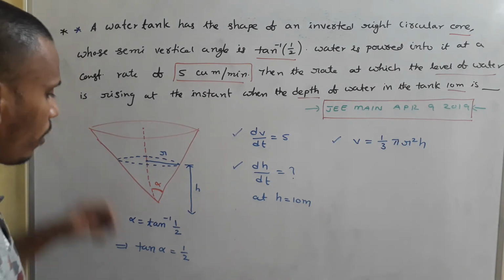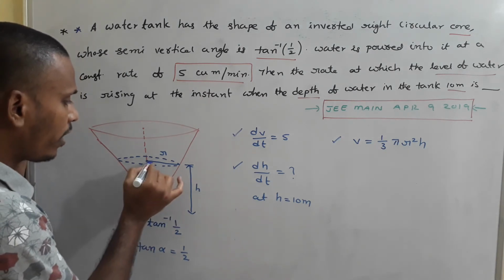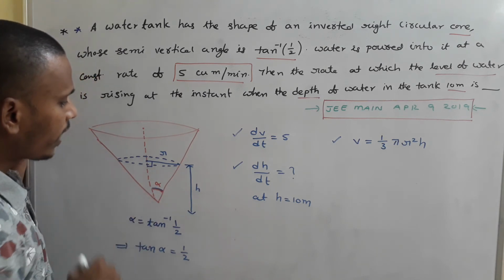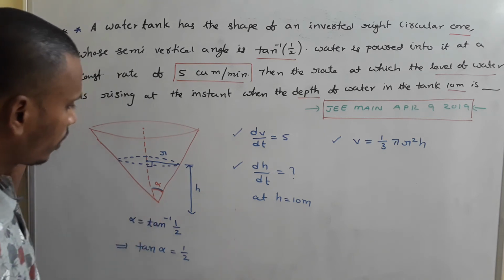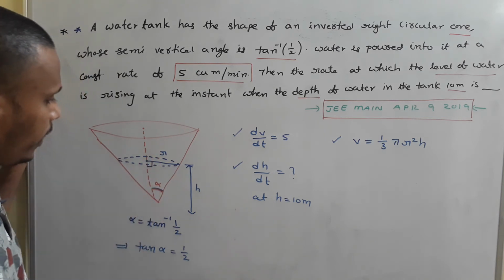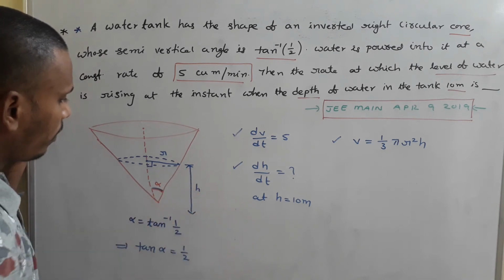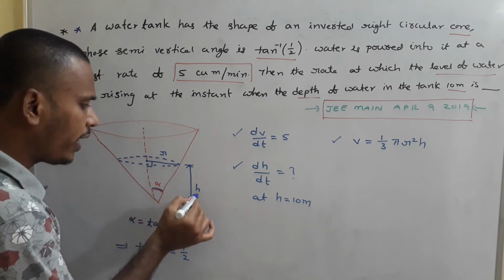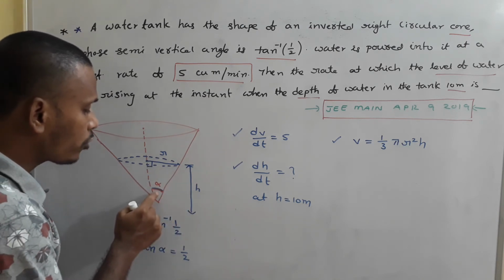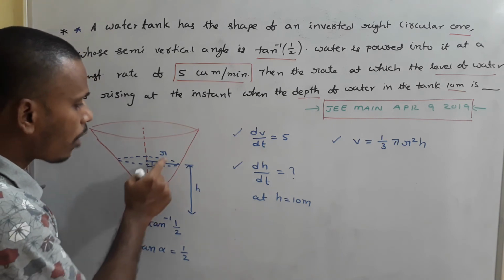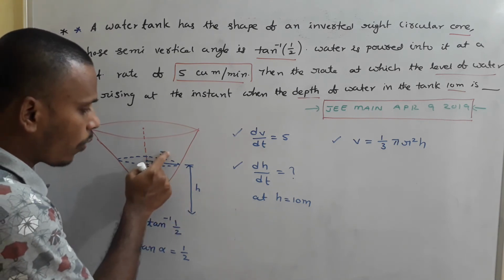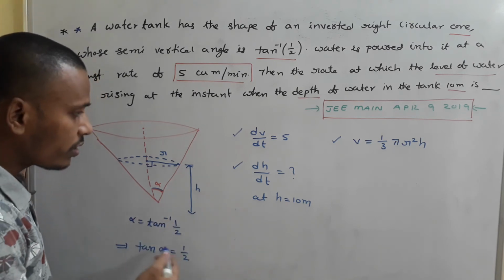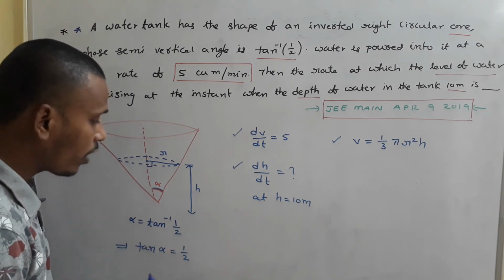Tan alpha is equal to 1 by 2. Since this angle is alpha, here we have 90 degrees. So tan alpha is equal to what? Opposite side by, this is H. Opposite to 90 degrees we have H. Opposite to alpha we have R. That means the opposite side and the hypotenuse are R and H. That means we need sin alpha, but tan alpha is equal to 1 by 2.